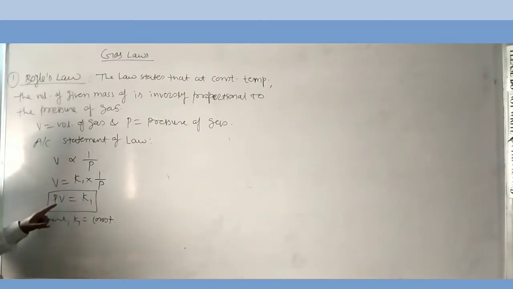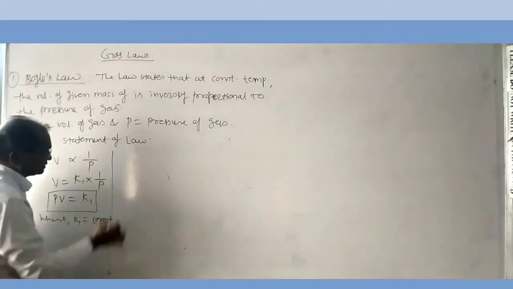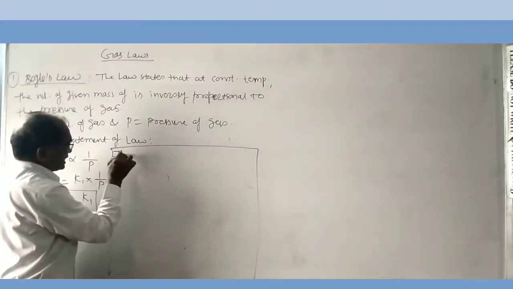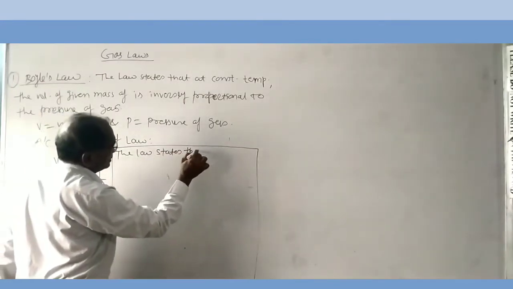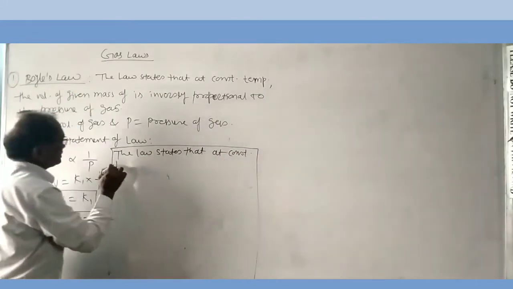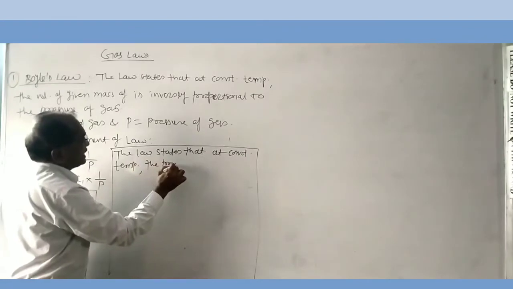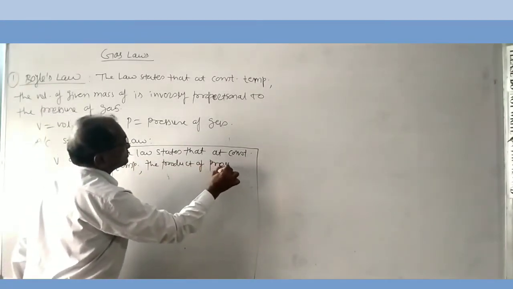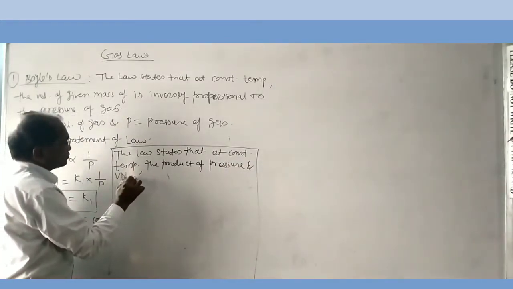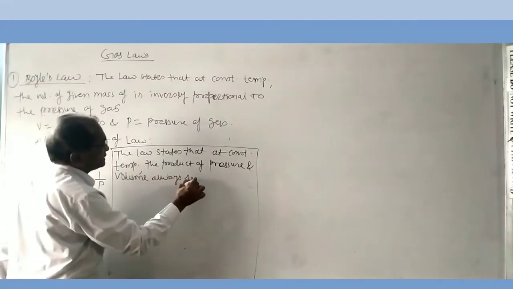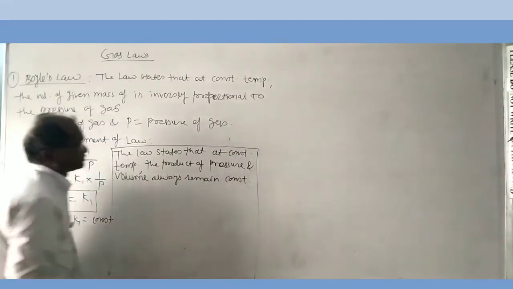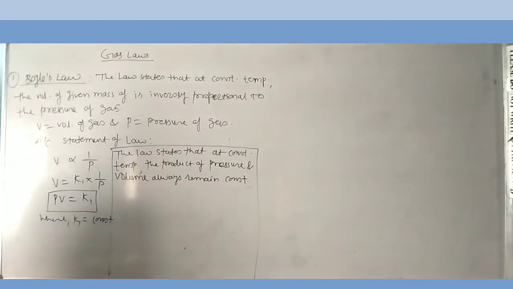From this equation, we can define Boyle's law. The second statement: the law states that at constant temperature, the product of pressure and volume always remains constant.